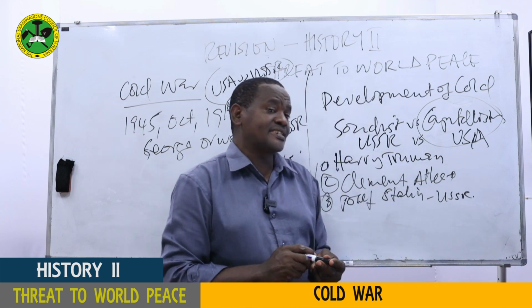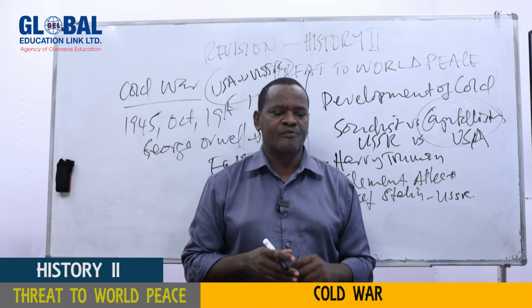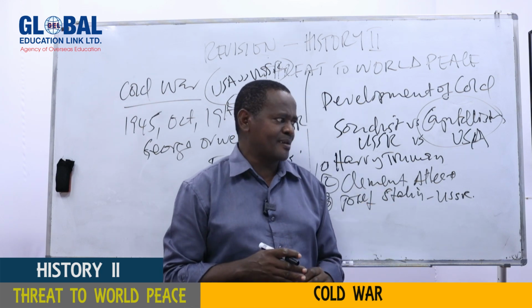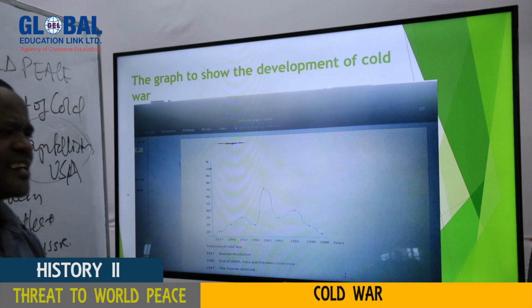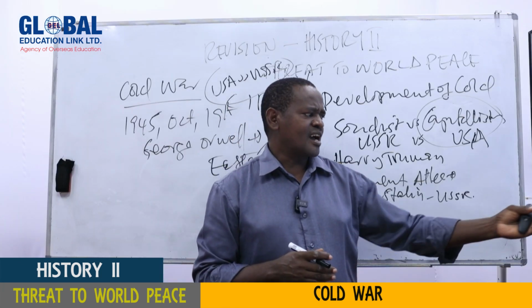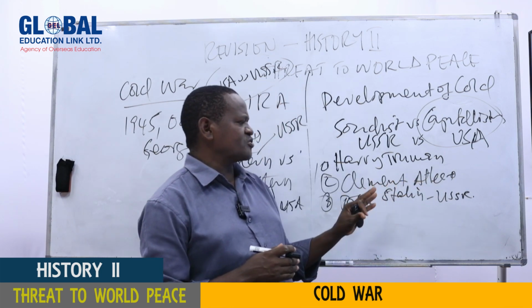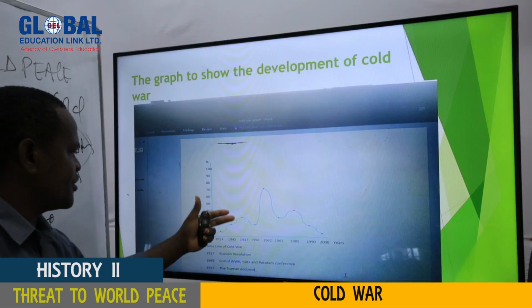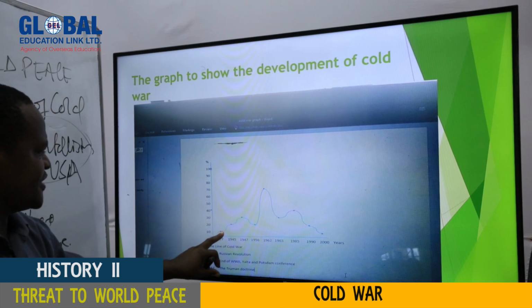And remember, they were meeting at Potsdam because they were allies during the Second World War, fighting against the Axis powers, made up of Germany, Italy, and Japan. As you can see, during the conference, they differed. They differed because Harry Truman used the atomic bomb without informing Joseph Stalin of USSR. But there were also some other issues which we shall discuss later in detail. So you can see the Cold War grew from 1917 to 1945, as you can see in our graph.